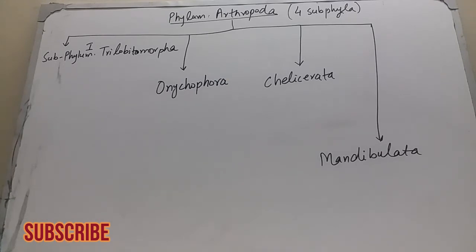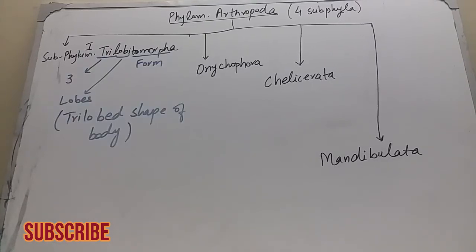Second subphylum is Onychophora. Third subphylum is Chelicerata, and the fourth subphylum is Mandibulata. So these are the subphyla of phylum Arthropoda.